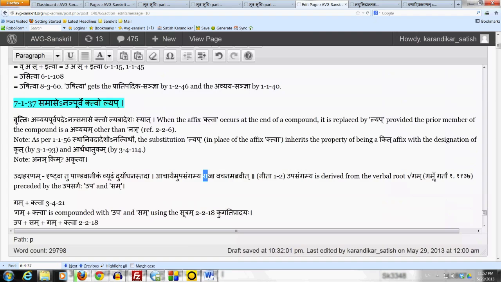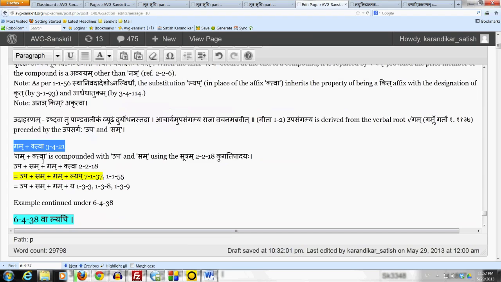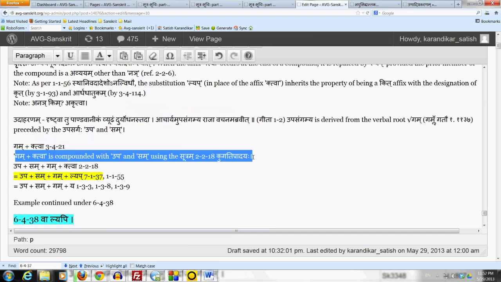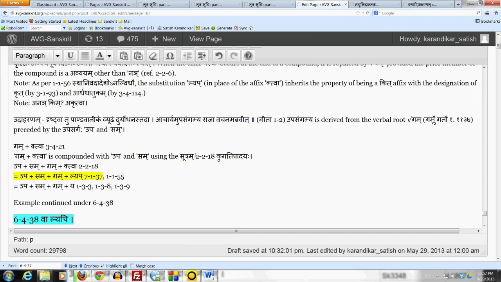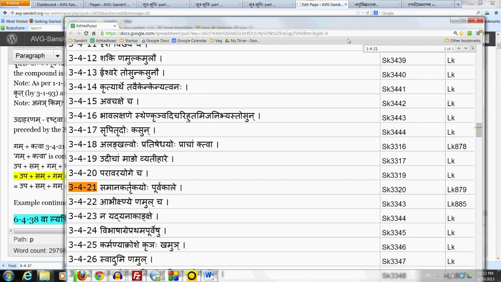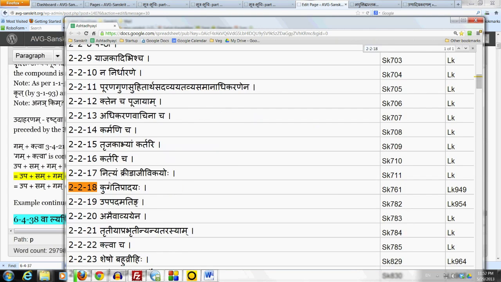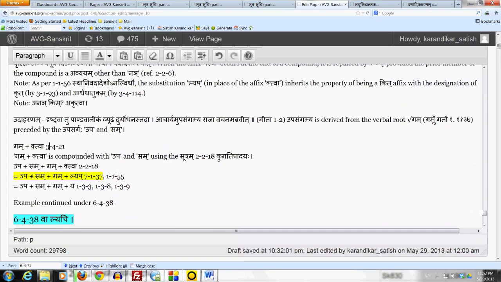So we have gam plus ktva. Now gam plus ktva is compounded with the upasargas upa and sam using the samasa-vidhayaka sutram 2-2-18, kugati-pradayah. This sutram also we study in detail when we study compounds, so let's not delve too much into it right now. The important thing is that a compound is formed using this sutram kugati-pradayah 2-2-18. So now we have upa sam gam ktva.